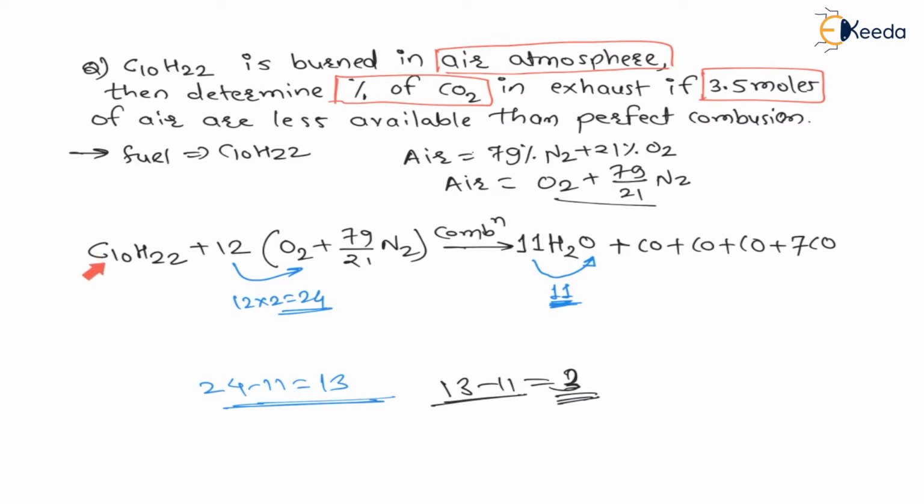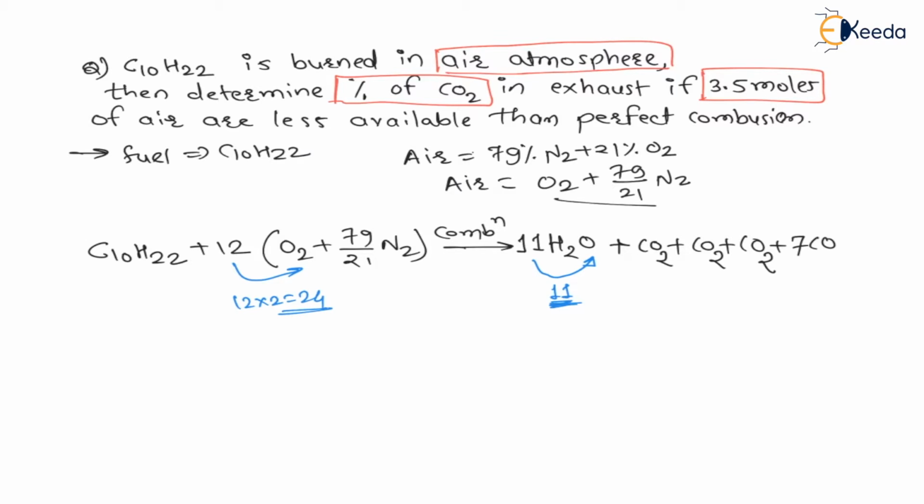Now this CO will see whether there are more oxygens or not in the combustion, and if there are more oxygens, then this CO will become CO2, that is carbon dioxide, right? And there are three more oxygens available, so 3 CO will become CO2. Therefore this CO will become CO2, this CO will become CO2, this CO will become CO2, right? Now you can check here, balance the equation, right? Later we will write for nitrogen.